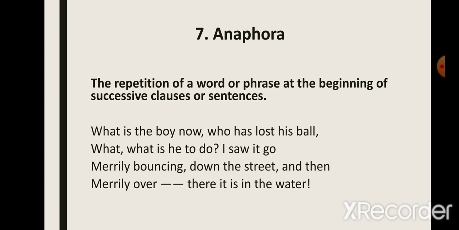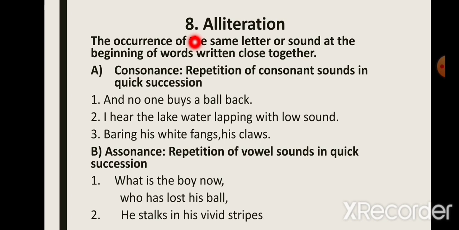While in this device that we call repetition, the words or phrases could have been repeated anywhere. For example, in the example that we just did in The Lake Isle of Innisfree, the sentence "I will arise and go now" was first used in the first stanza, first line, and then again it was repeated in the last stanza, first line. So that's the difference between repetition and anaphora.